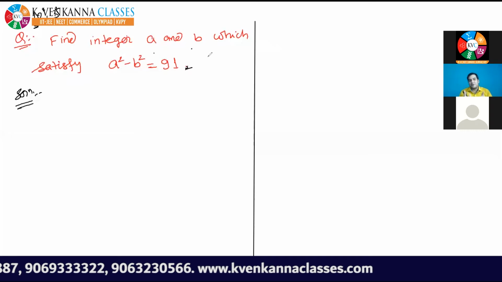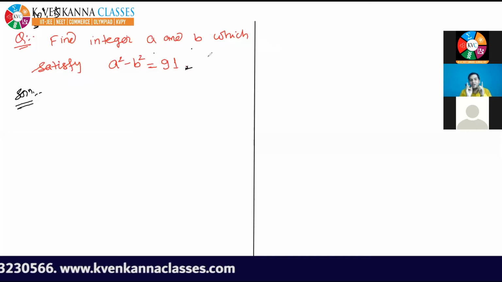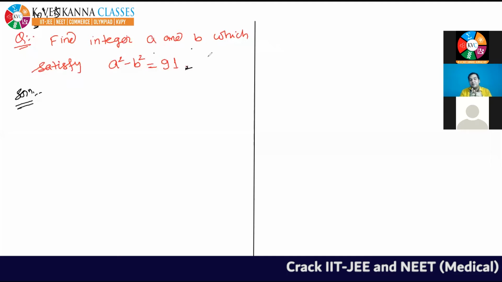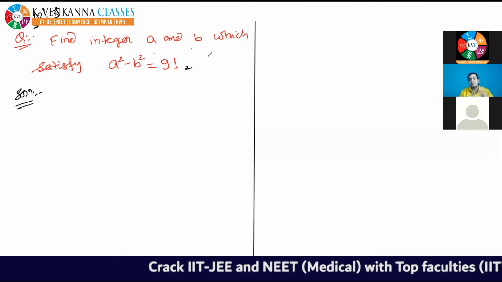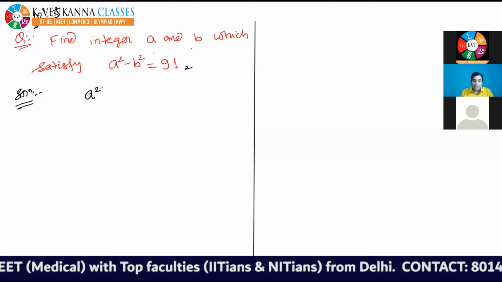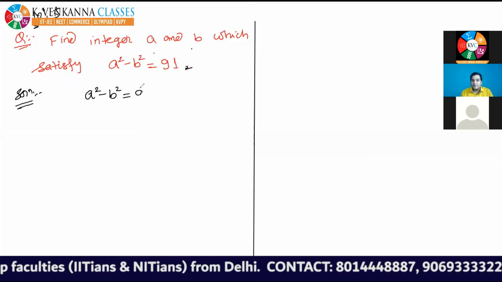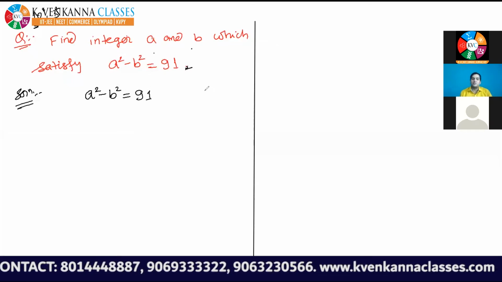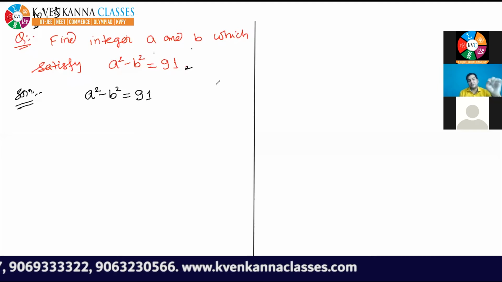So first of all, leave your pen and look at the whiteboard, understand the things properly, listen properly. I am going to tell you the concept about this. You have to find two integers a and b which satisfy this relation: a square minus b square is equal to 91. Very important concept, and it will be used later.